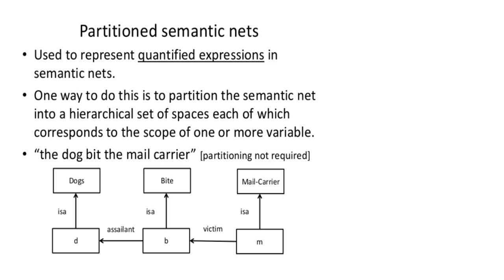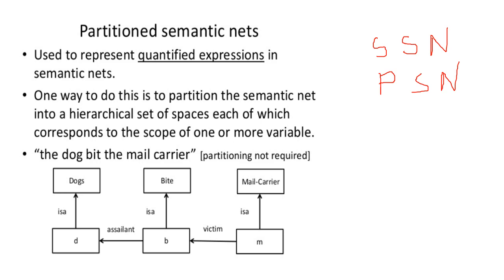Till now we have learned simple semantic networks. Now we are going to discuss partitioned semantic networks. Using simple semantic networks, we can represent simple sentences, for example, bird is an animal, birds can fly. In partitioned semantic networks, we can represent quantifiers or a collection of objects.